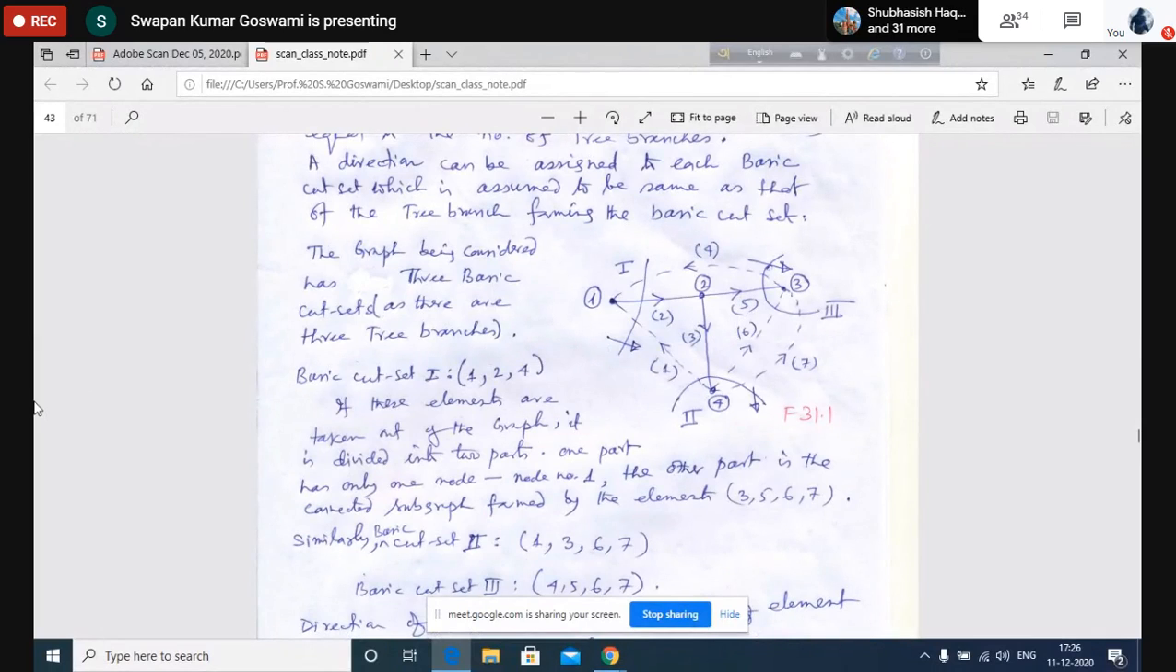You can choose the direction of an element as you want, but once you assign a direction, you must maintain that throughout the process. You must not change the direction somewhere in the middle of the process. It has to be maintained every time.